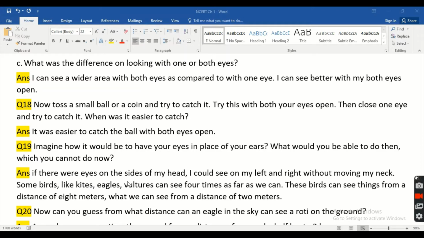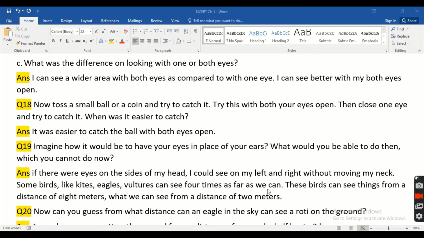If there were eyes on the sides of my head, I could see on my left and right without moving my neck, the same as birds are doing. Some birds, like kites, eagles, vultures, can see 4 times as far as we can.